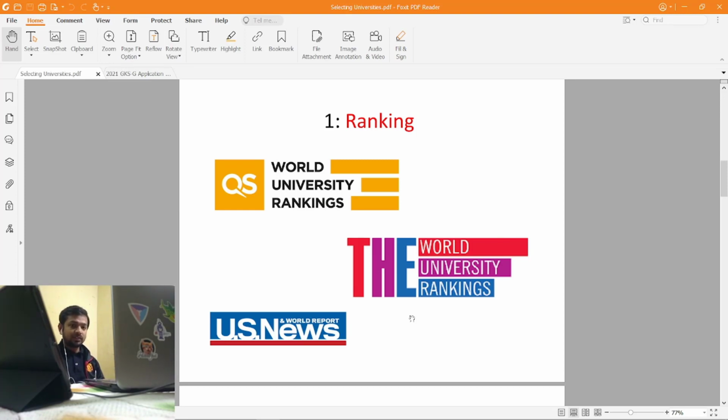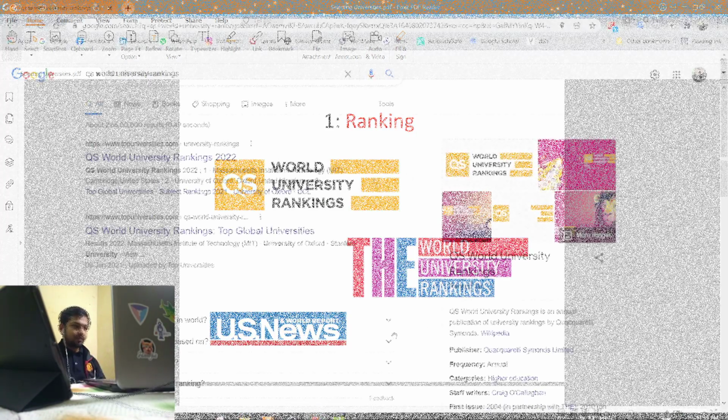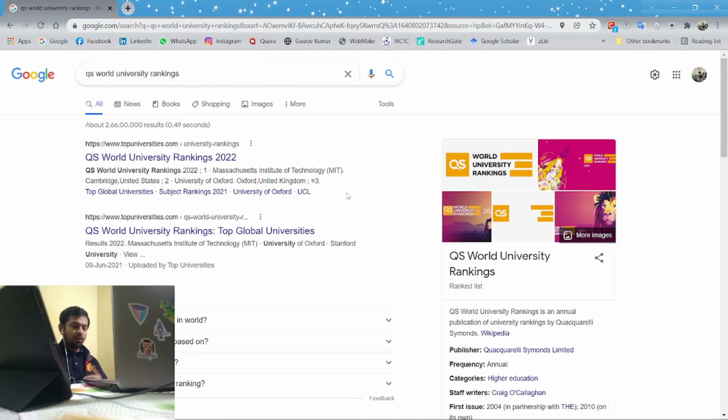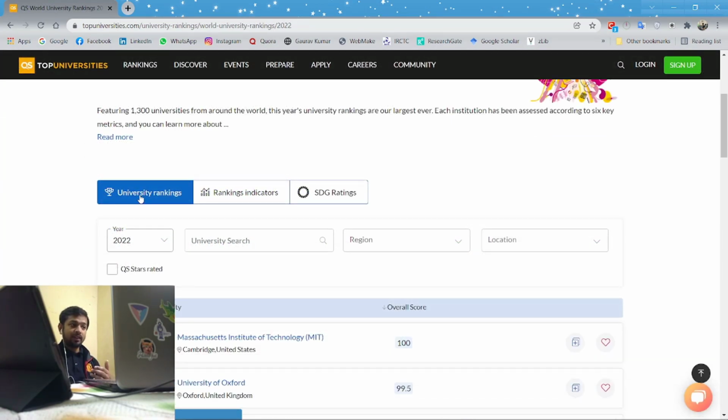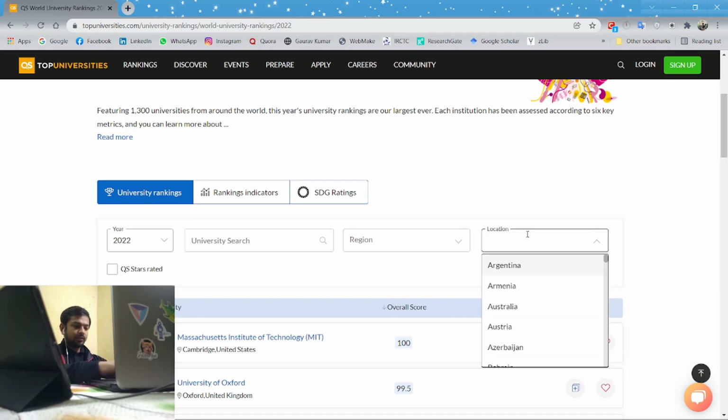The first is the QS ranking, the second is the Times ranking, that's the Times World University ranking, and the third is the US News ranking. So these are all ranking websites. You can just go on their website and check the ranking of each university. I'll show you how to check the ranking. All you have to do is go on Google and search QS World Ranking. Once you get the university ranking, you click there, and in the location tab you just enter Korea.